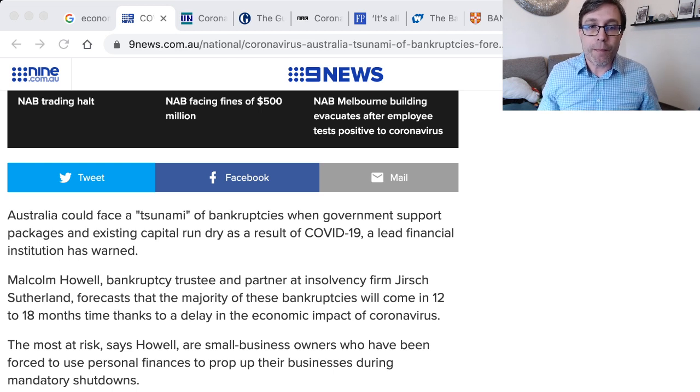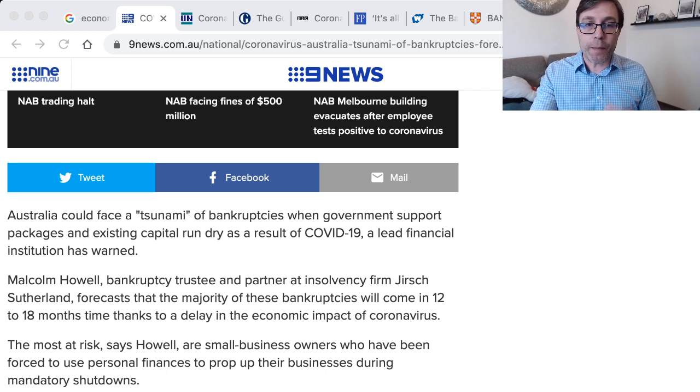Malcolm Howell, bankruptcy trustee and partner at insolvency firm Jersick Sutherland, forecasts that the majority of these bankruptcies will come in 12 to 18 months' time, thanks to a delay in the economic impact of coronavirus. The most at risk, says Howell, are small business owners who have been forced to use personal finances to prop up their businesses during mandatory shutdowns. Let's go back through, and I want to take a few more of these words from this.